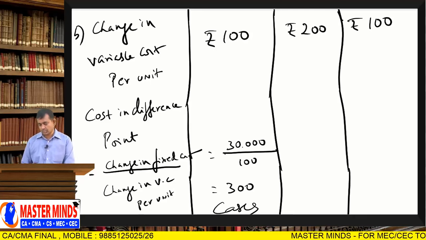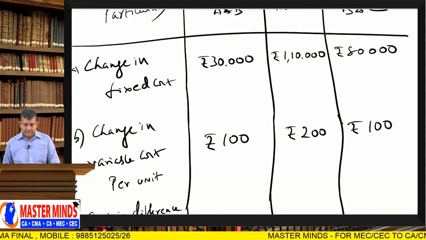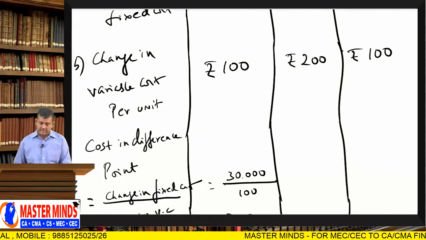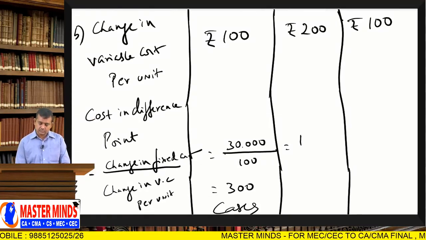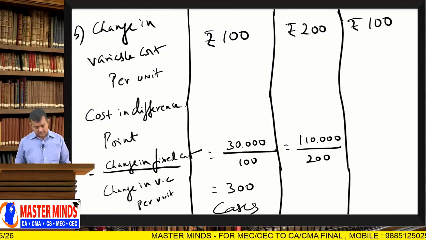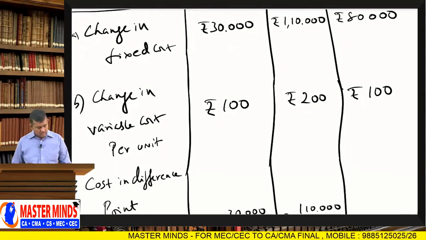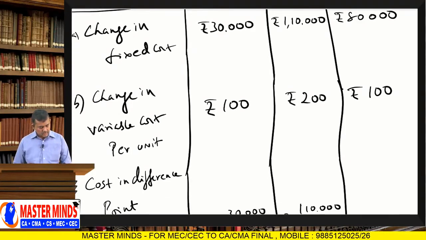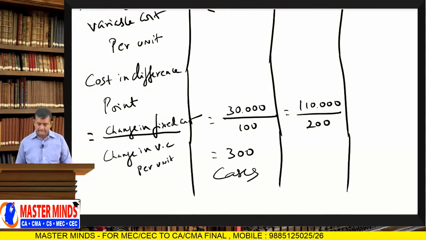Next, 1,10,000 divided by 200 is equal to 550 cases.